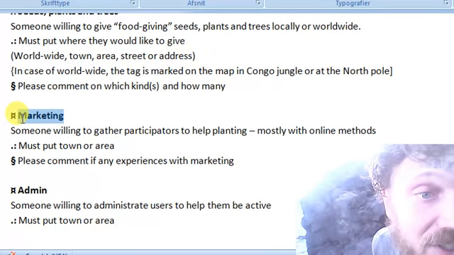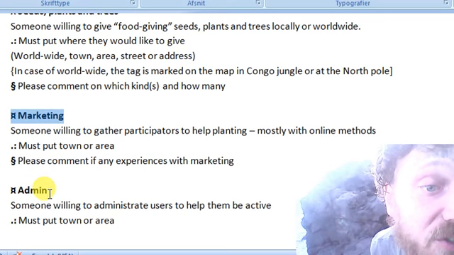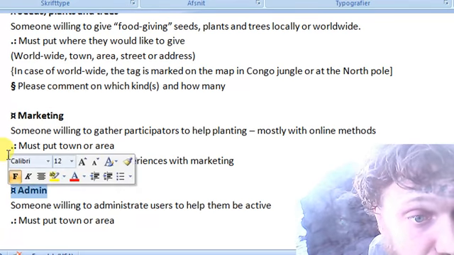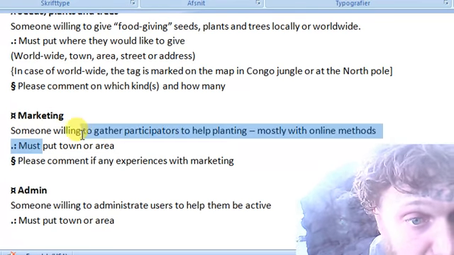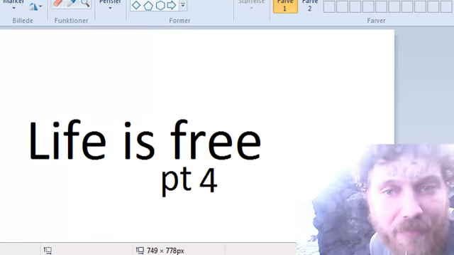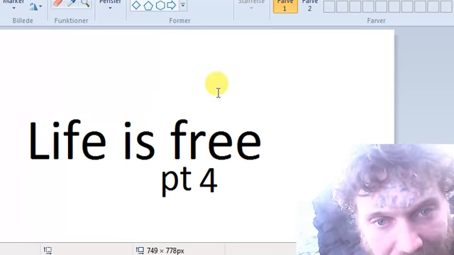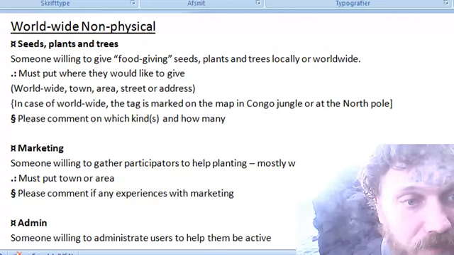Or in their cases, we can even show where they live so people can get together. And I preferably want to do that. That's why I made them put even the town. Life is Free, Part 4.